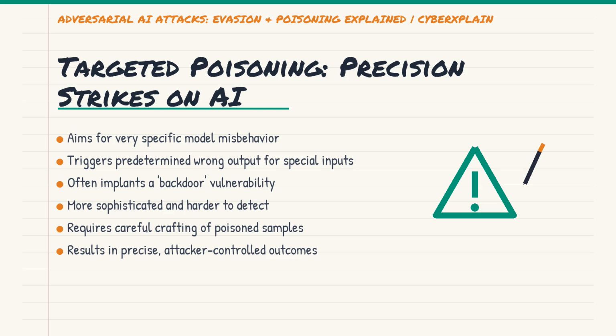The attacker carefully crafts a small set of malicious samples that, when added to the training data, embed a hidden trigger. Later, any input containing that trigger will cause the model to output a predetermined, incorrect result. It's like programming a secret override code into the AI during its education, a truly sophisticated and difficult-to-detect attack.